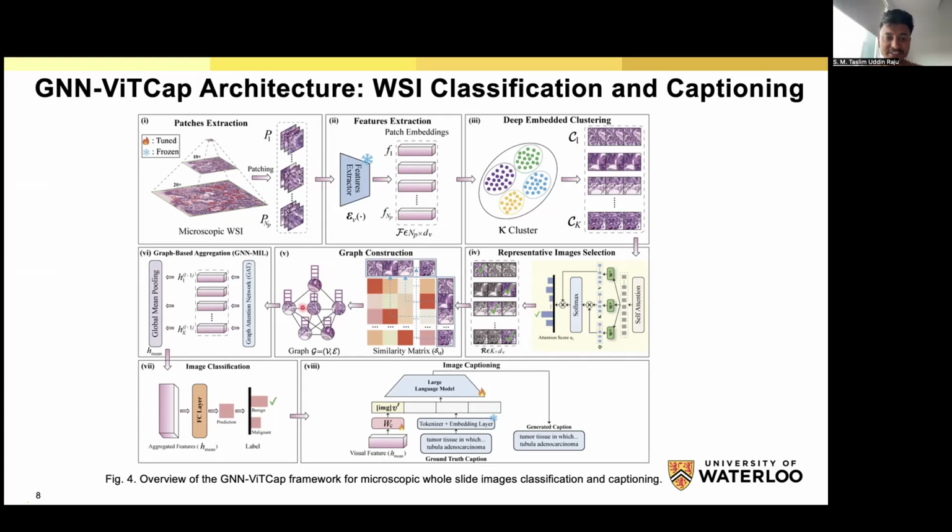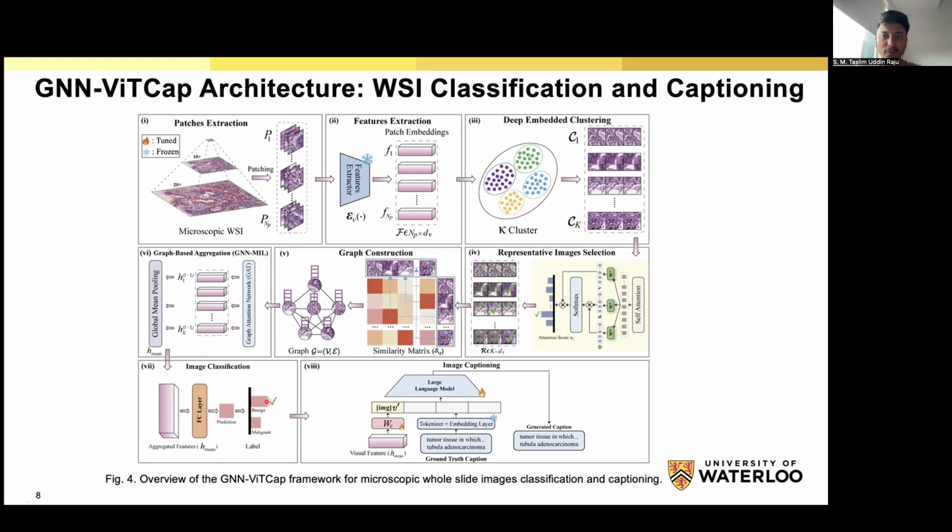After our graph construction, we use the graph attention mechanism to aggregate all the features. Then we pass these features to the feed-forward neural network, which calculates the probability of whether it is benign or malignant. So this is our classification task.